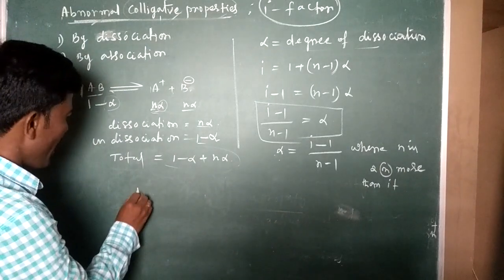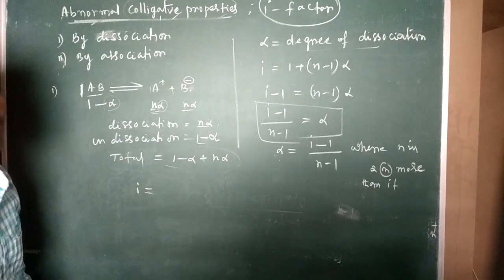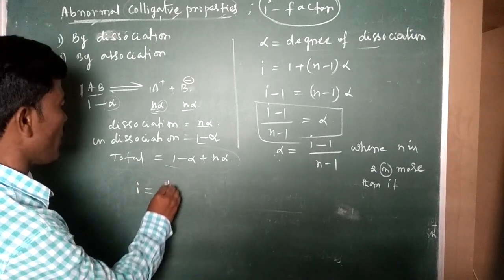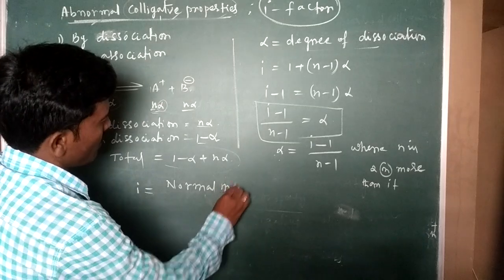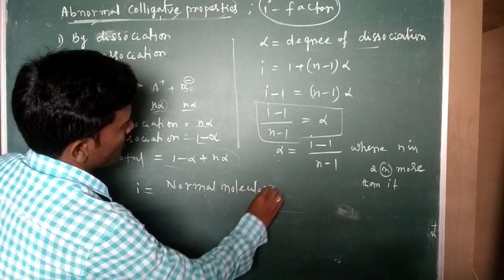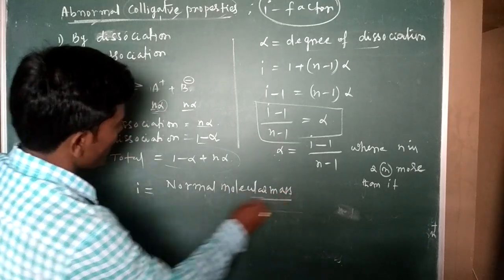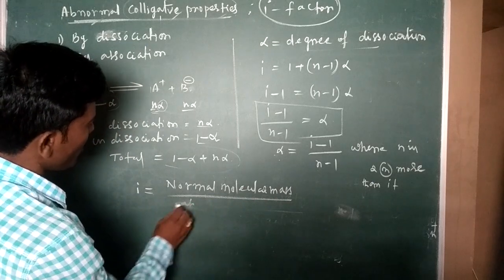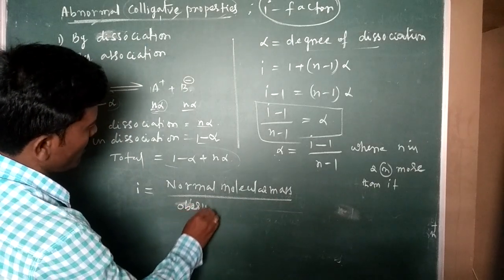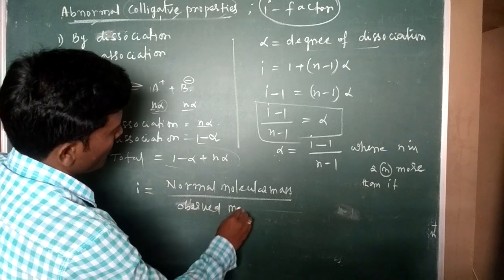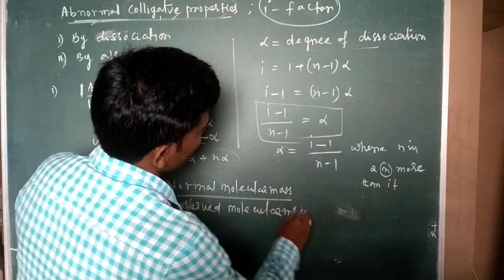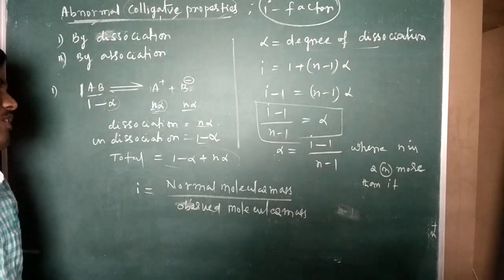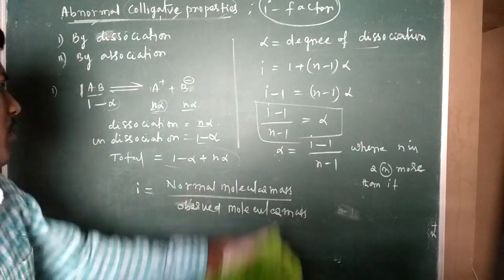The i factor is equal to normal molecular mass by observed molecular mass. Whatever molecular formula is given, that is the normal molecular mass.